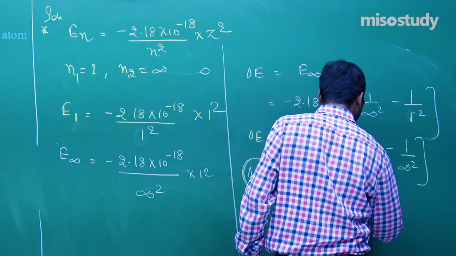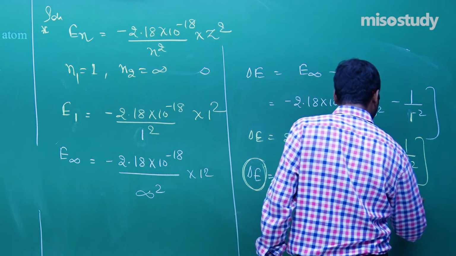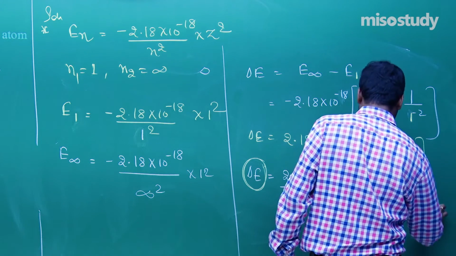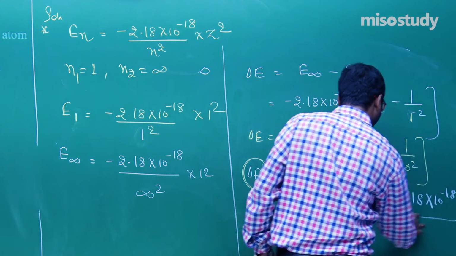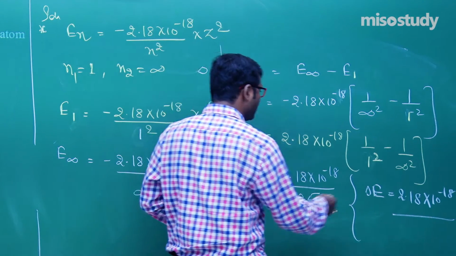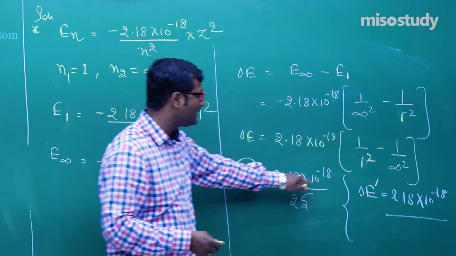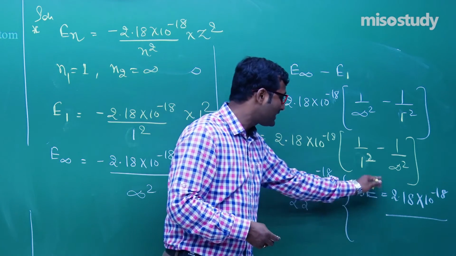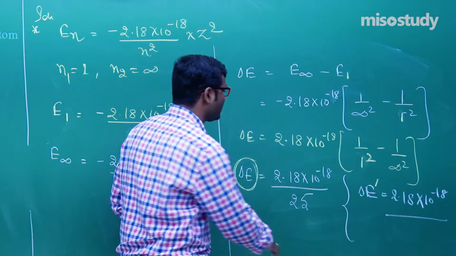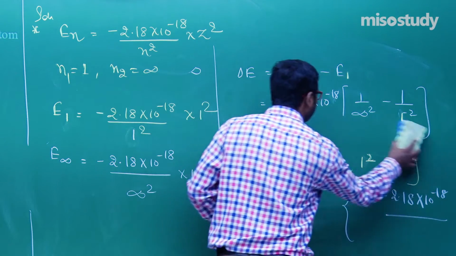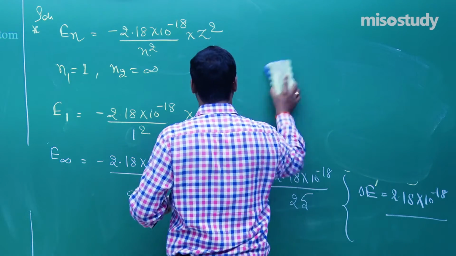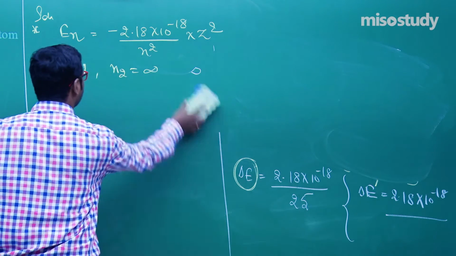So the ionization energy is equal to 2.18 into 10 to the power minus 18. Let's assume this is delta E dash. Now the first one is 2.18 into 10 to the power minus 18 and the second one is also 2.18 into 10 to the power minus 18. Now how to compare this is very simple.